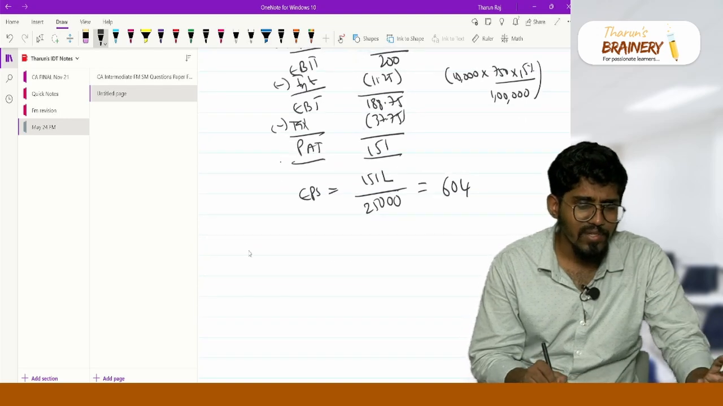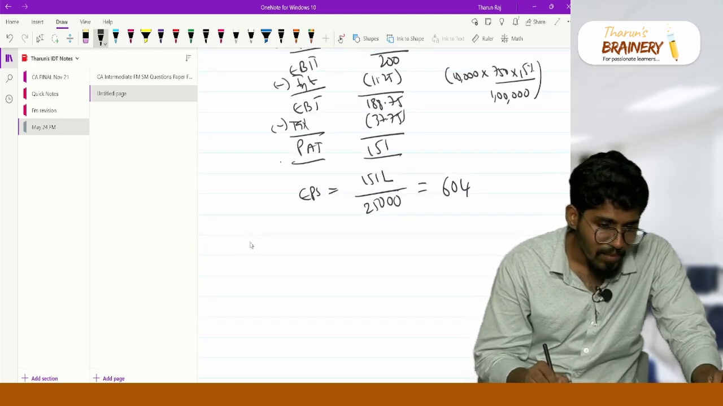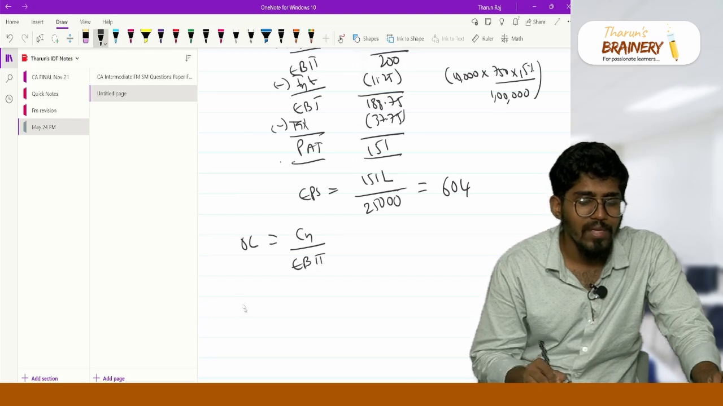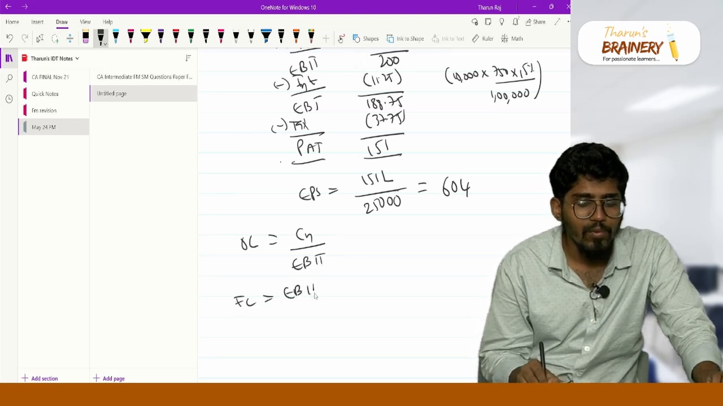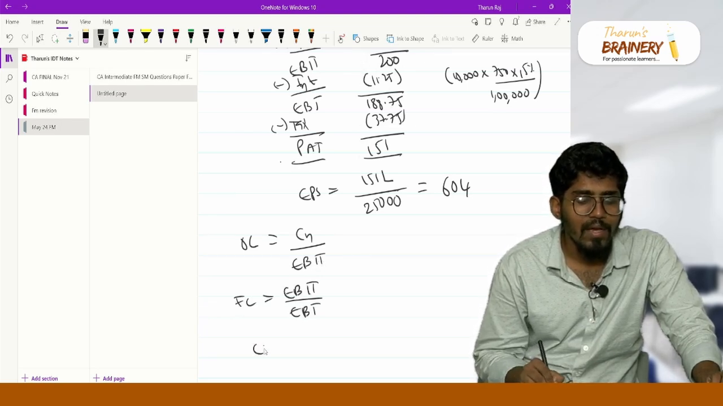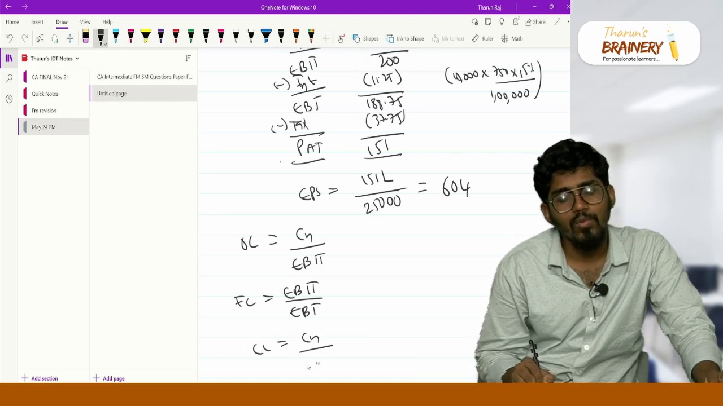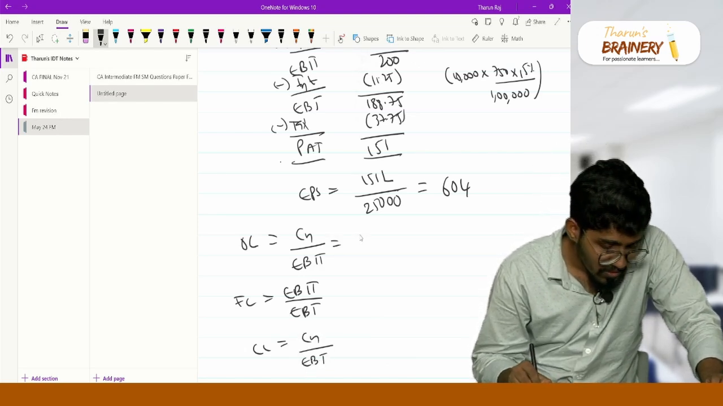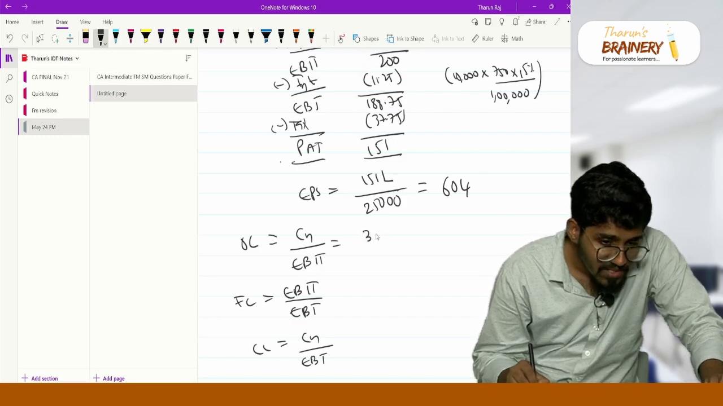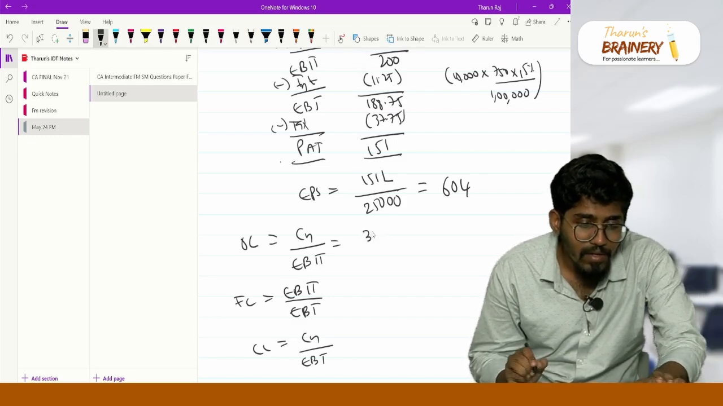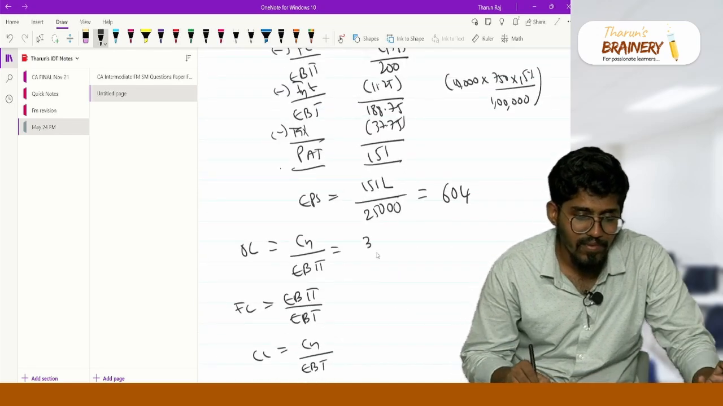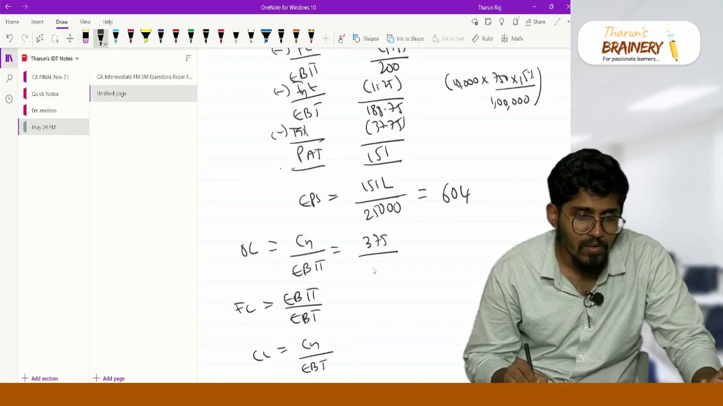Now with this you can actually calculate operating leverage, financial leverage and the combined leverage. Operating leverage is equal to contribution divided by EBIT, financial leverage is equal to EBIT divided by EBT, combined leverage is equal to contribution divided by EBT. So what is your contribution? Your contribution is 375.